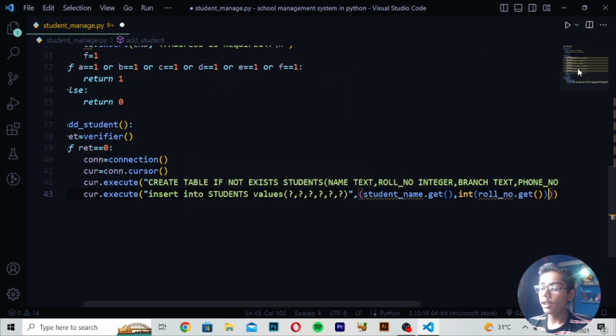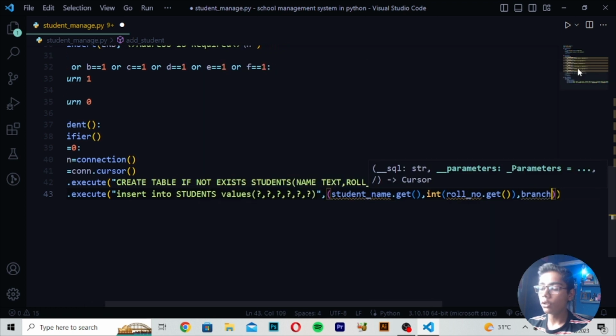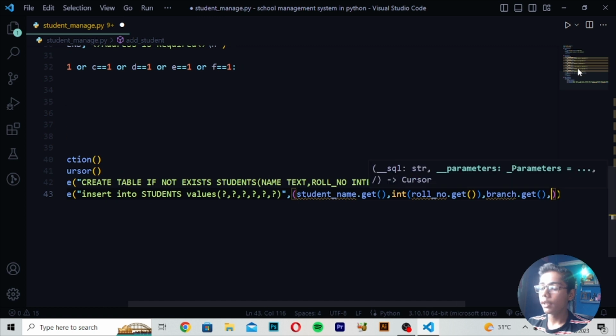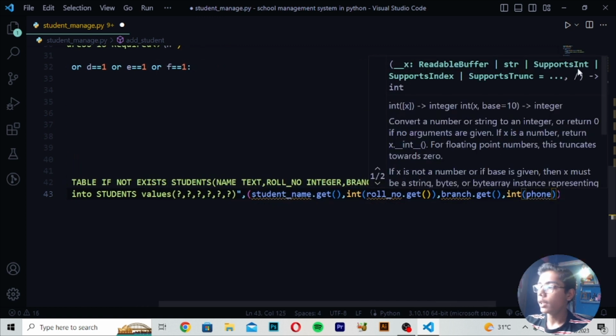After creating this you have to write branch value should be dot get, and after doing this I will make a comma again, and write the integer value again this time. After writing this integer value I will write the value of branch dot get, which we have just written.